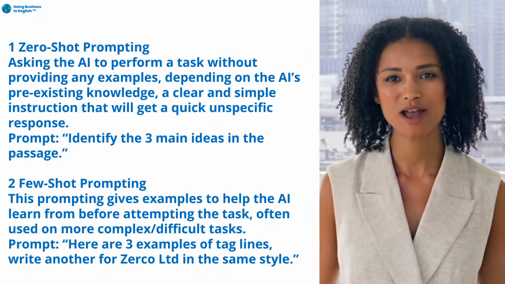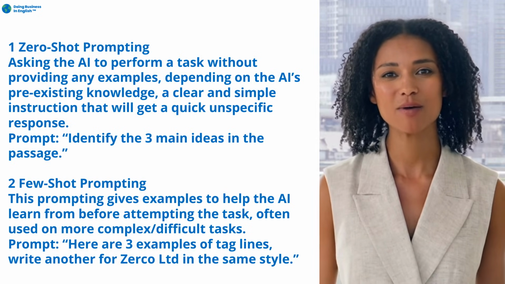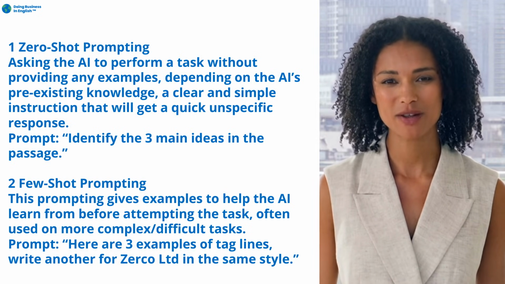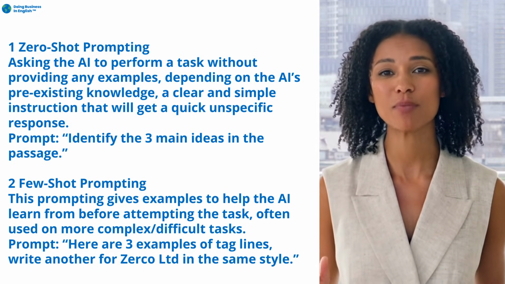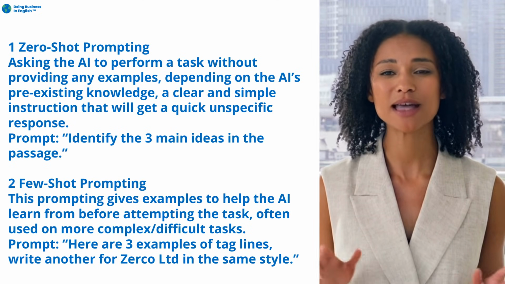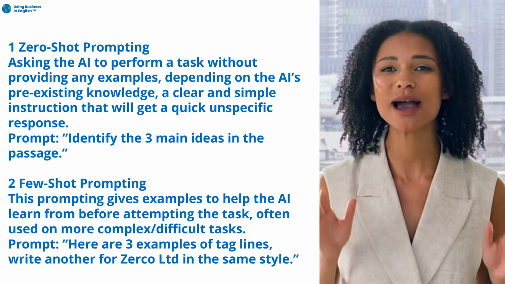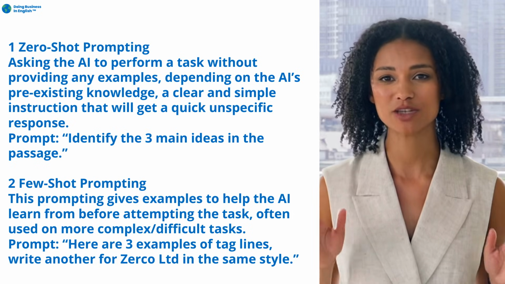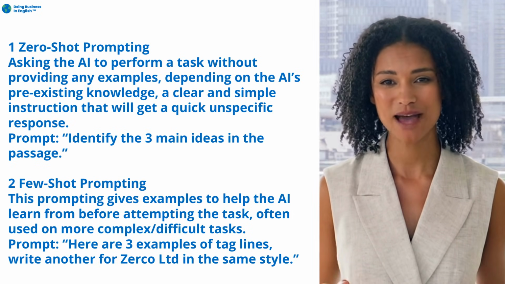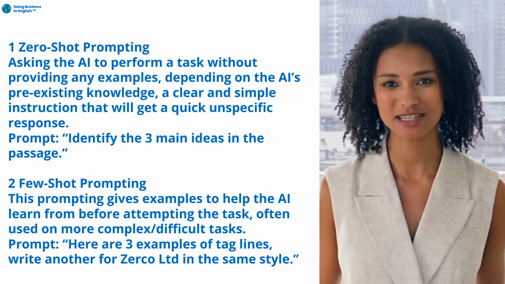There are several types of AI prompting. I will identify a few now. Zero-shot prompting. Asking the AI to perform a task without providing any examples. Depending on the AI's pre-existing knowledge, a clear and simple instruction will get a quick, unspecific response. Prompt: Identify the three main ideas in the passage.